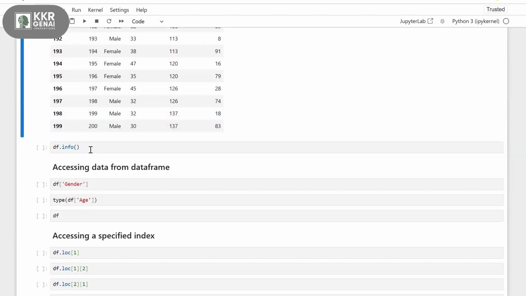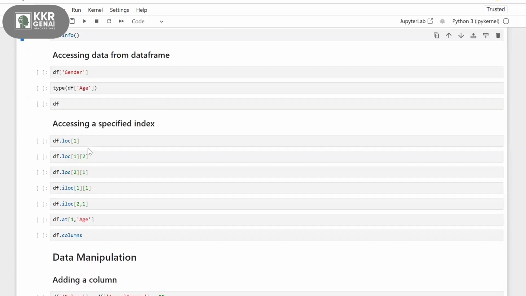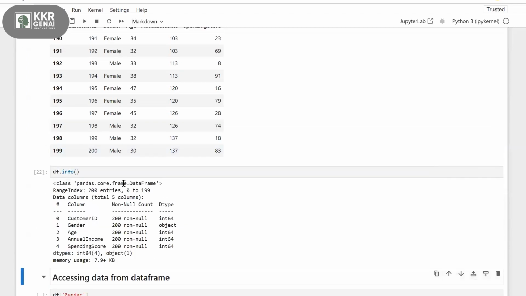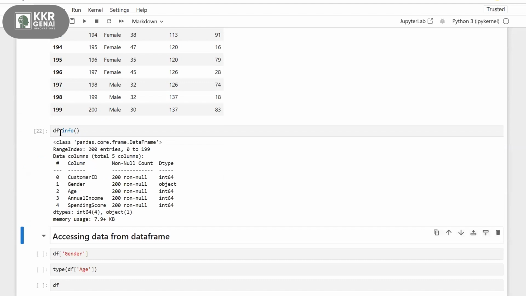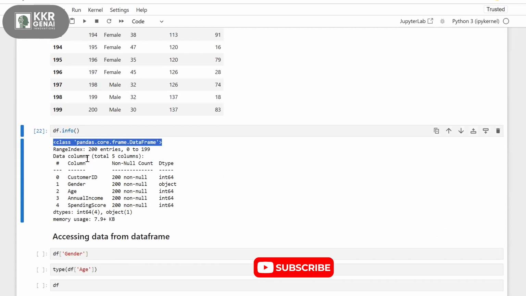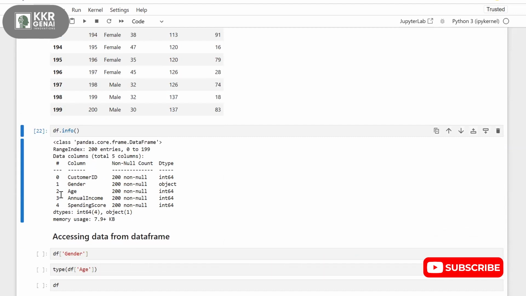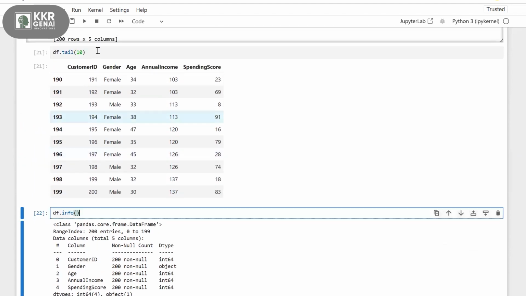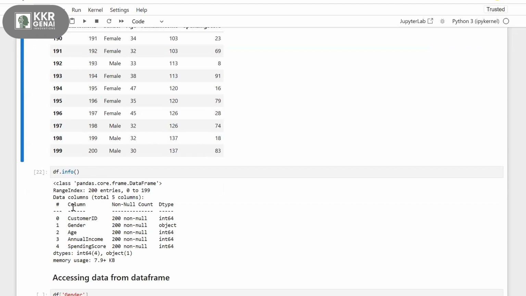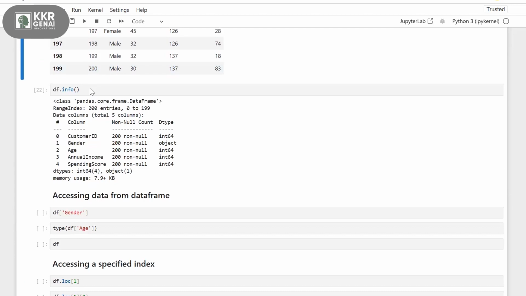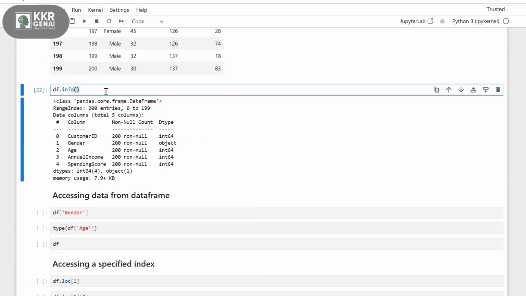Now we have info. What does this info do? After using this dot info, I'm getting some output. I have column information and data type information. We have the customer ID, column names, a non-null count, and data types. So this is just displaying the information about my data frame: what are my columns, what are the data types, and how many non-null values are there. It's just fetching some information regarding my data frame.